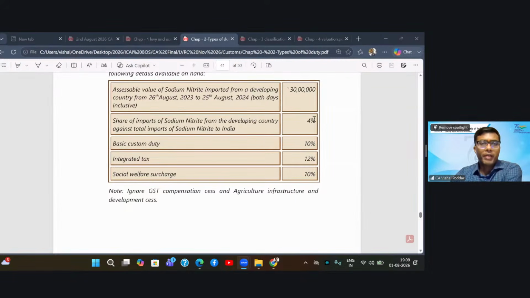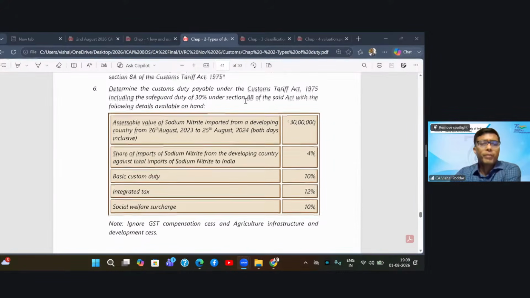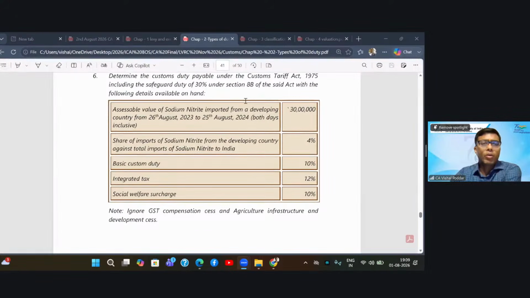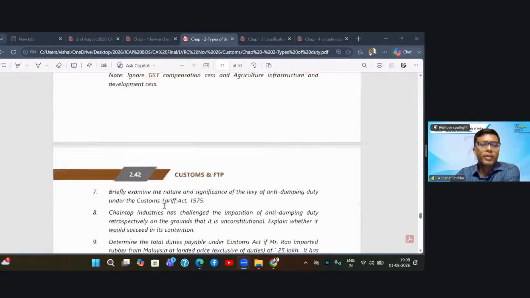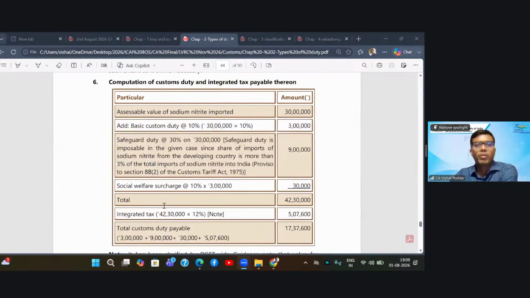So, if you remember, we have seen that the safeguard duty will be levied, but not if it is coming from the developing countries, but that is up to 3%. And then the rates of duties are given: basic, integrated, that is IGST, social welfare surcharge. Ignore GST compensation and agriculture infrastructure development cess. Now see the chronology and the method of computation.